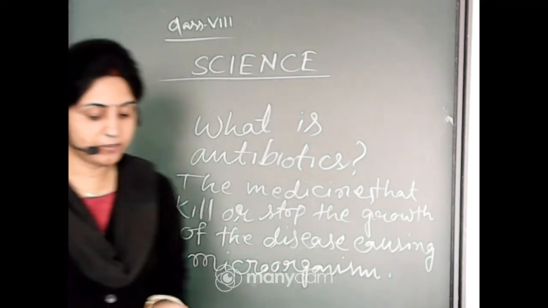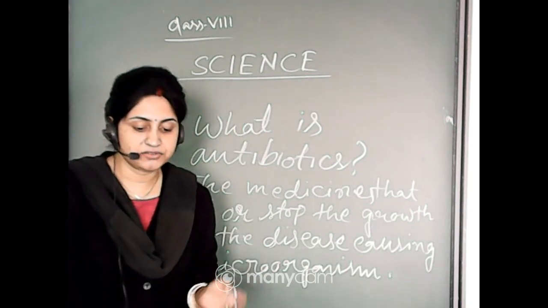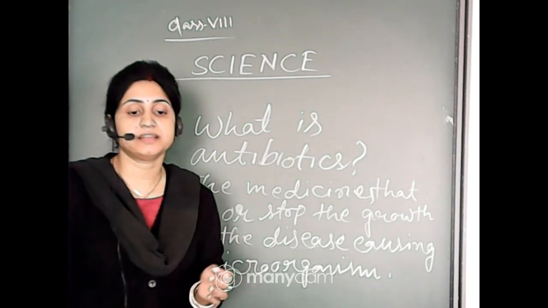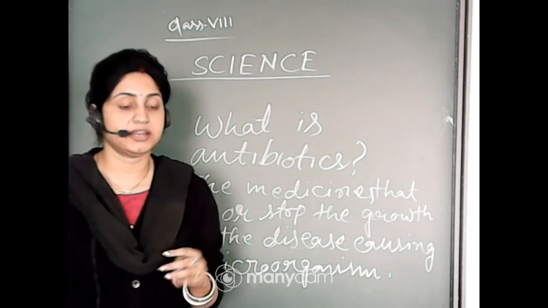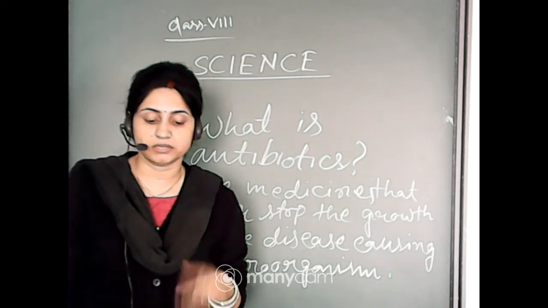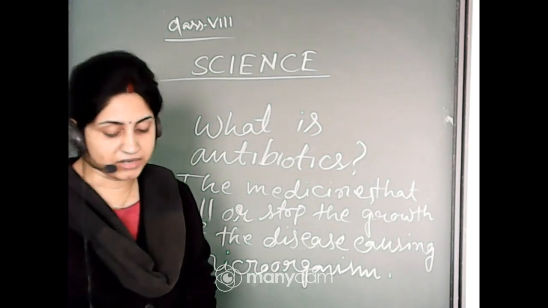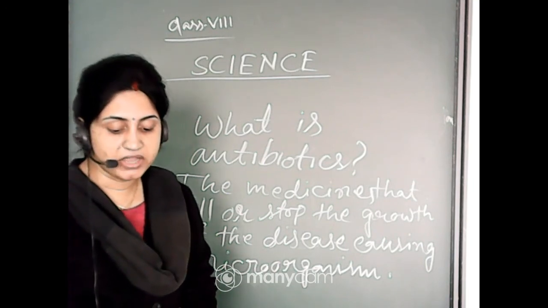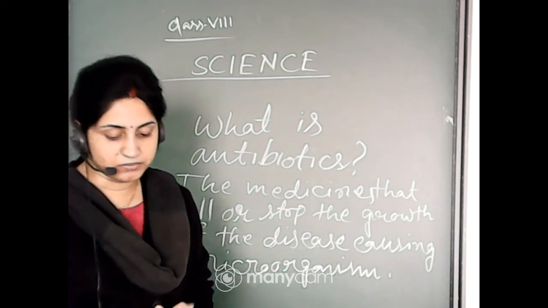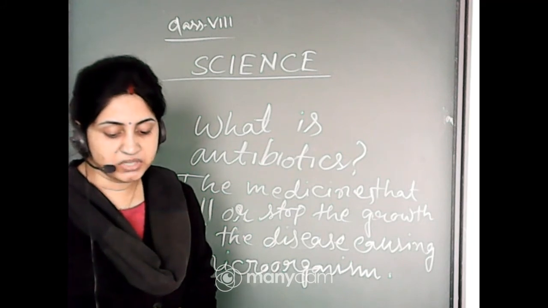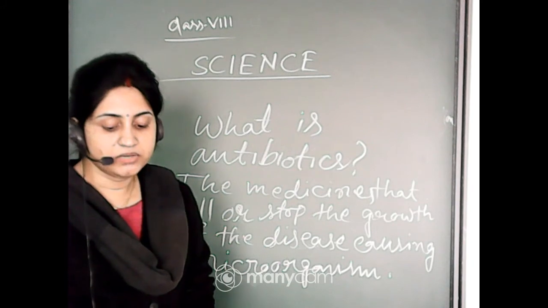These days a number of antibiotics are produced from bacteria and fungi: streptomycin, tetracycline, erythromycin. So give some examples of antibiotics: tetracycline, streptomycin, erythromycin. Remember the names of the antibiotics. These are some commonly known antibiotics made from fungi and bacteria. Antibiotics are manufactured by growing specific microorganisms and are used to cure various types of disease. Antibiotics are even mixed with the feed of livestock and poultry to check microbial infection in animals.